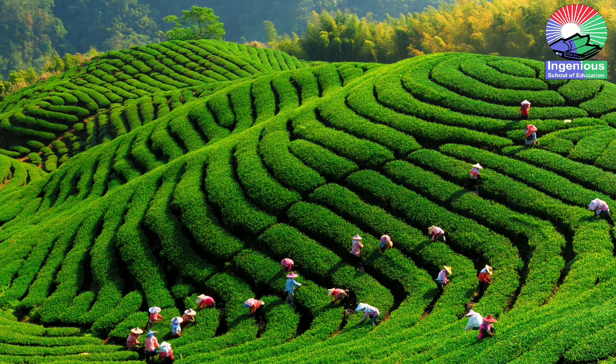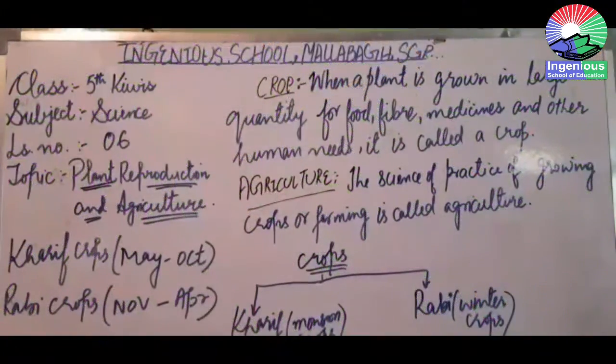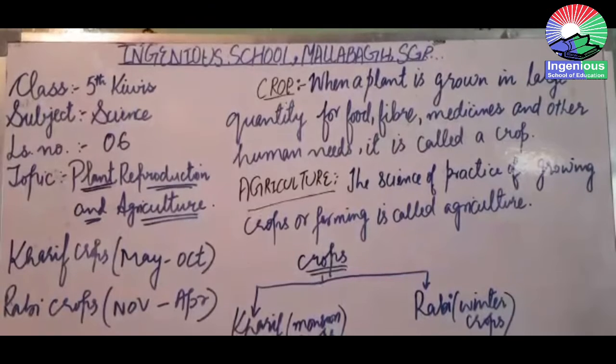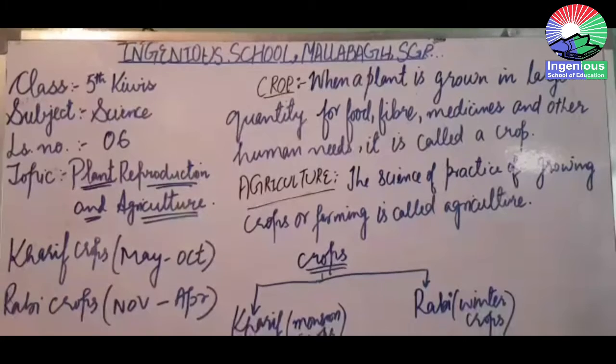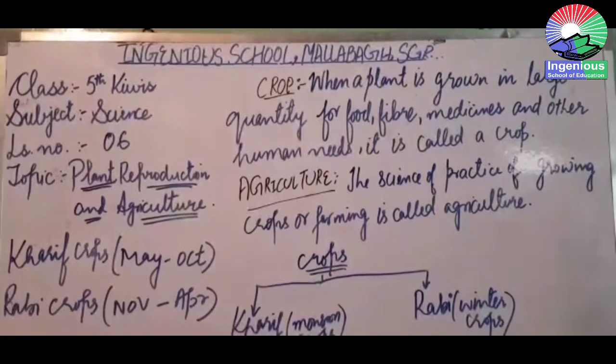Got it? One crop may grow well in a particular kind of climate, and another crop may not grow well in that kind of climate. Like rice needs hot climatic conditions, not very hot but mildly hot.